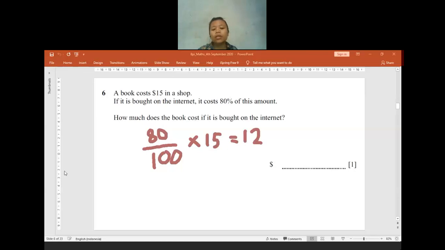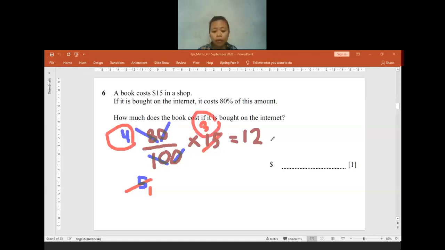If you are confused, you can do cancelling out. This is the 0, we cancel the 0. And then 8 and 10, we can divide everything by 2. So 8 becomes 4, and 10 divided by 2 is 5. Later, the 5 and also 15, we can cancel again. 5 divided by 5 is 1, and 15 divided by 5 is 3. So we multiply the leftover numbers 4 and 3, and that equals 12.